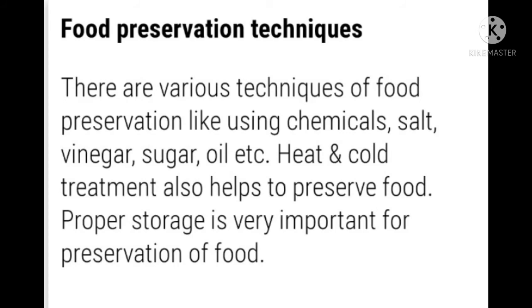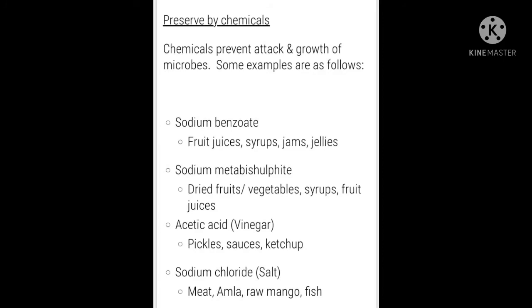Okay, how can we keep it for a longer time? So let us begin with that. Firstly, the preservation of food by chemicals. Chemicals prevent attack and growth of microbes. Some examples are as follows. These chemicals prevent the growth of the microbes.